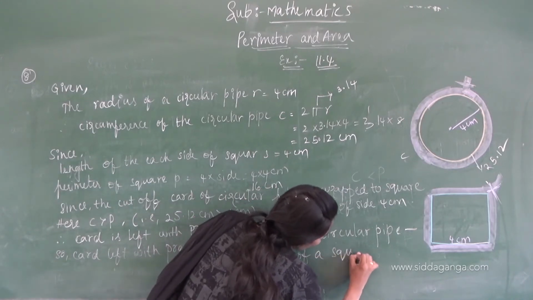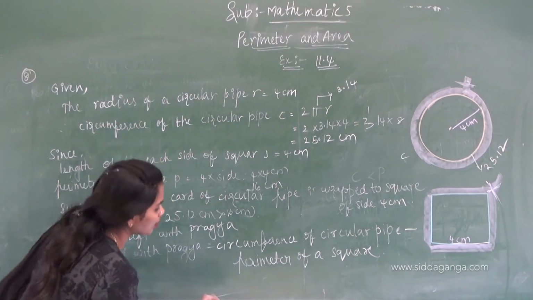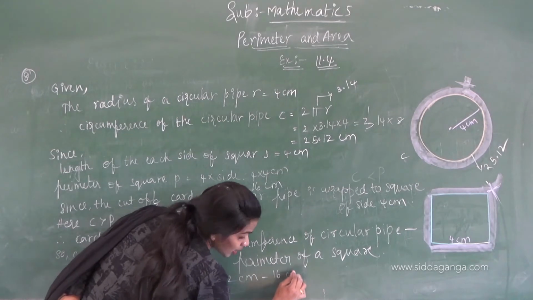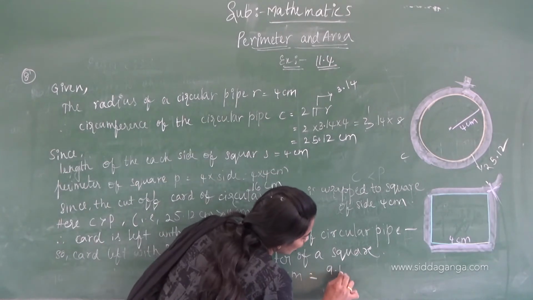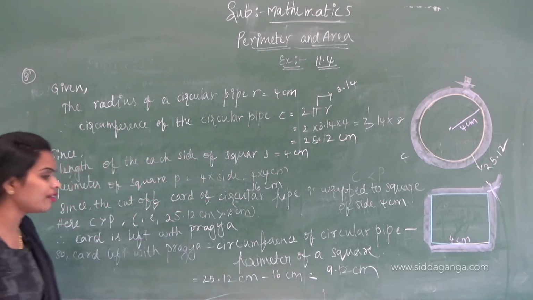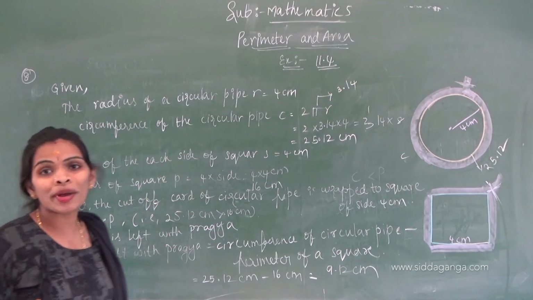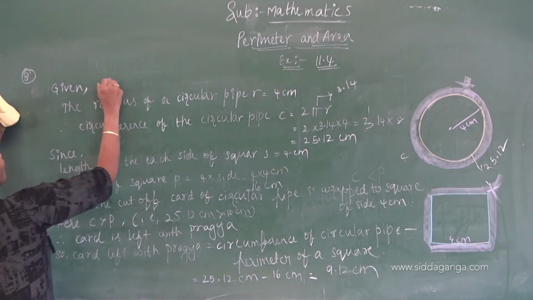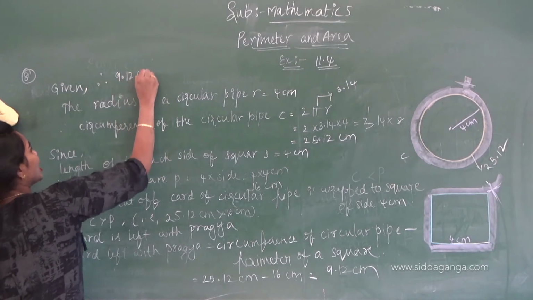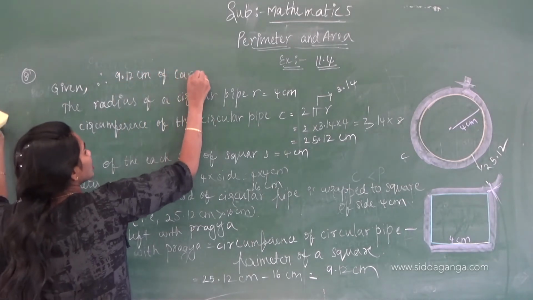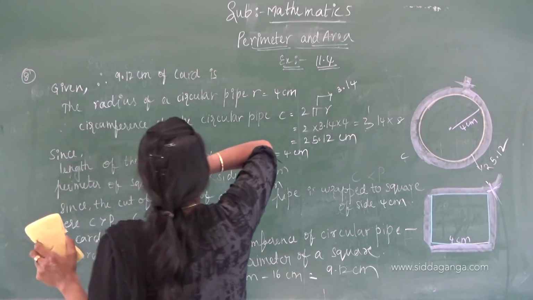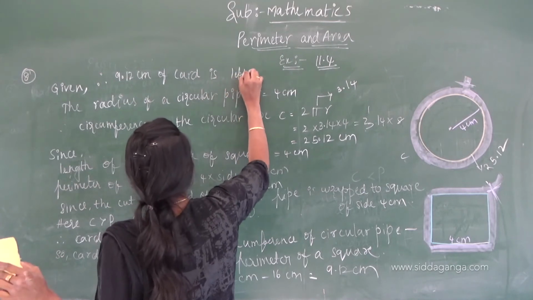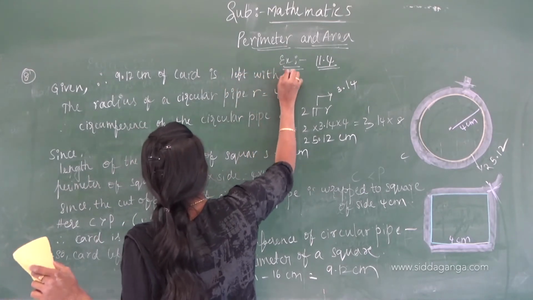What is the circumference of the circular pipe? 25.12 centimeters minus 16 centimeters. What is it? 9.12 centimeters. Therefore, how much quantity of cord is left with Pragna? 9.12 centimeters of cord is left with Pragna.